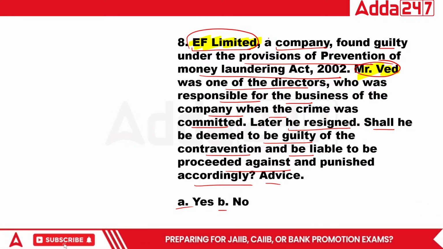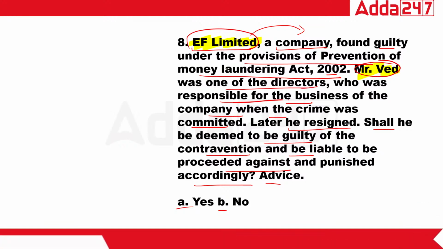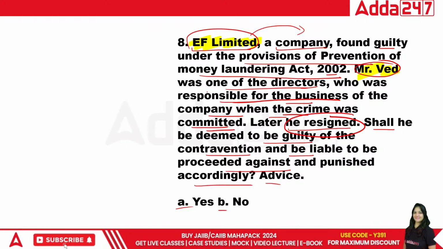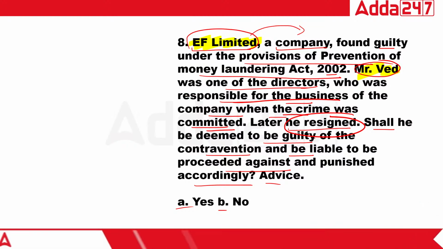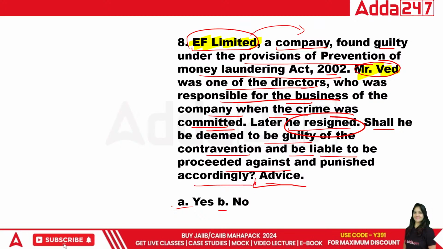In the first sentence, it is written that the company is found guilty under this Act. Mr. Wade is one of the directors who was responsible for the business of the company when the crime was committed, and later he resigned also. This is a fact-based question. So shall he be deemed to be guilty of contravention and liable to be proceeded against and punished accordingly? Say yes or no.